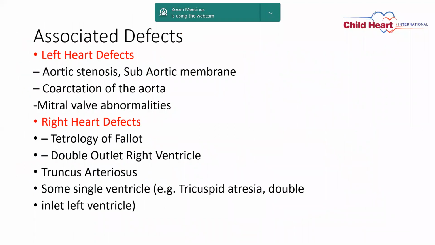So now we go about what are the associated defects VSD can be seen with. VSD can be seen along with the aortic stenosis, which is common in subaortic membrane, coarctation of aorta, mitral valve abnormalities. It can be seen in tetralogy of Fallot, double outlet right ventricle, truncus arteriosus, some of the single ventricle. And along with VSD, you can see other defects also, like patent ductus arteriosus and all.